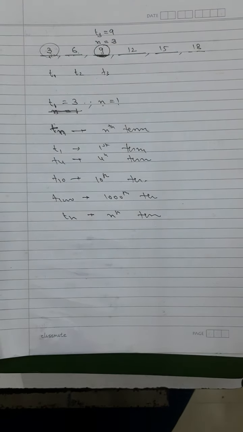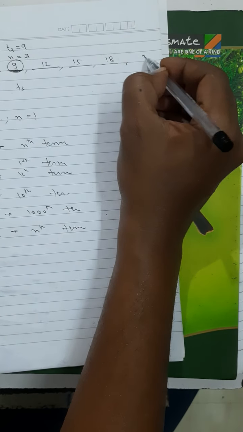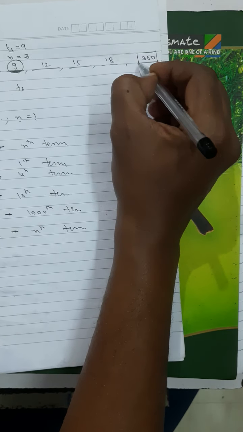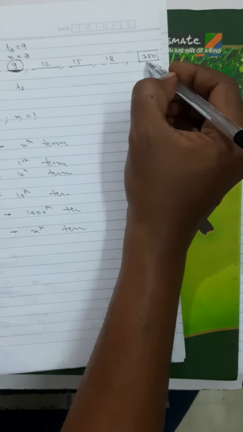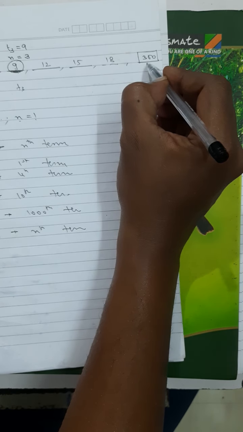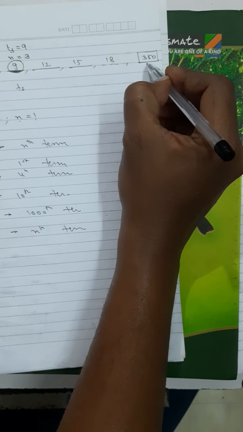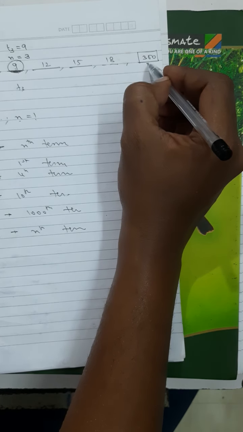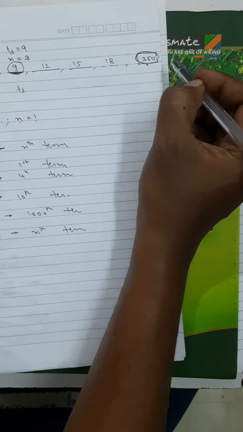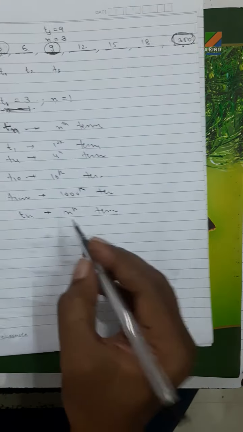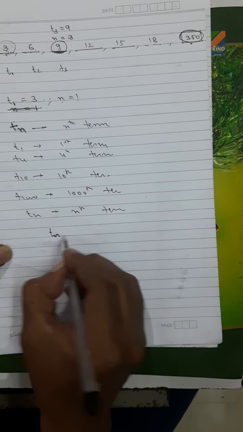Means I don't know what the place of that term is. But if I say here, I don't know what it is, 300 will definitely come in the sequence. But at which place will 300 come? Of course it will definitely come at the 100th place. But supposing I don't know where this place is going to be, 300 is going to come in what term? Then I will say I don't know what n is, but Tn is equal to 300.